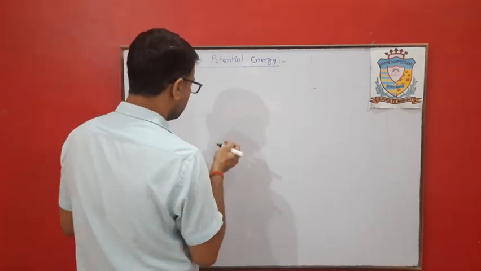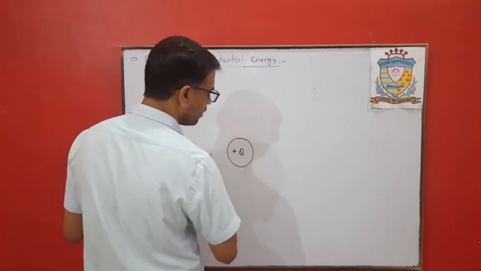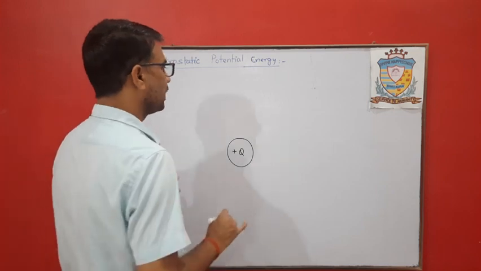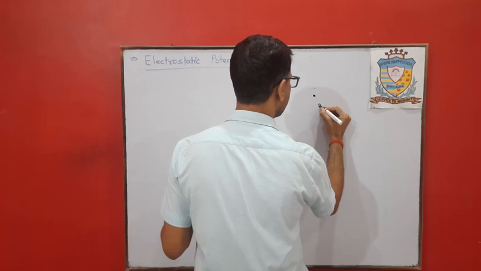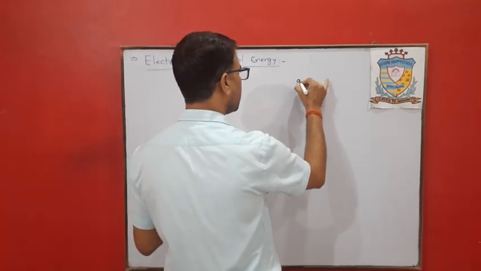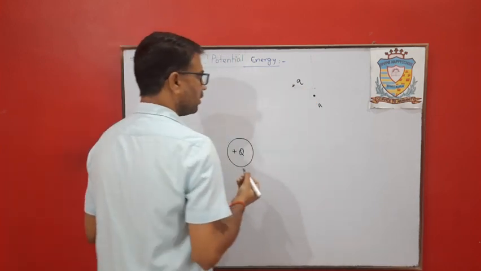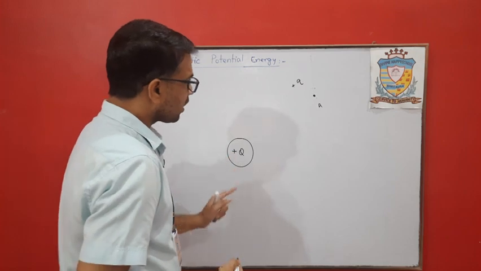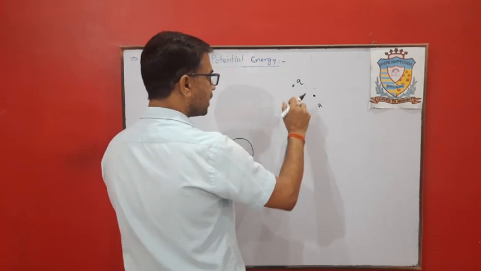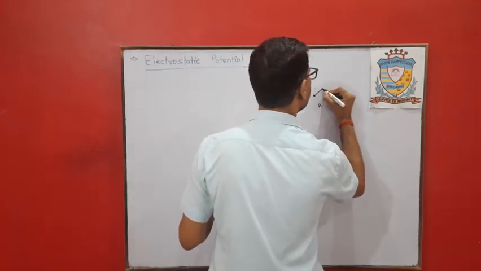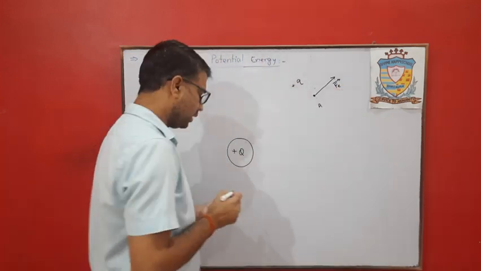Suppose we have charge plus q at this point. Here is a point A where a small charge q is placed. This will apply some electrostatic force on this charge, and this will be the direction of electrostatic force.